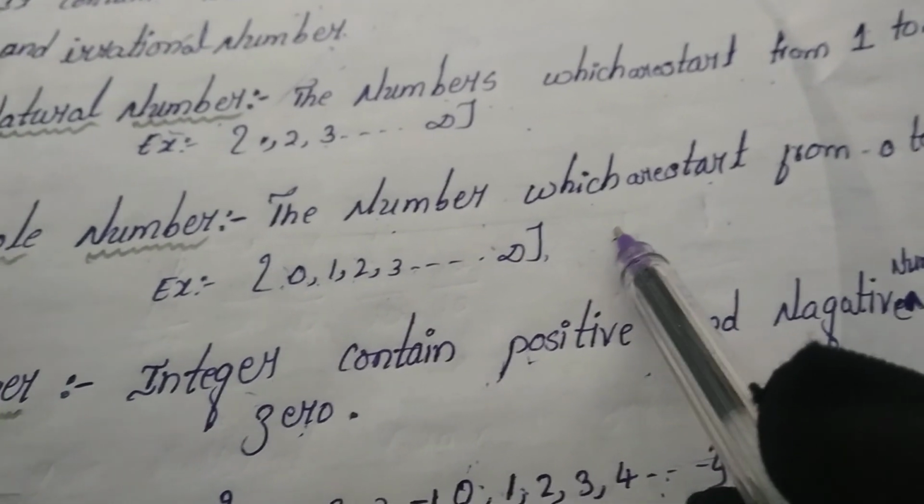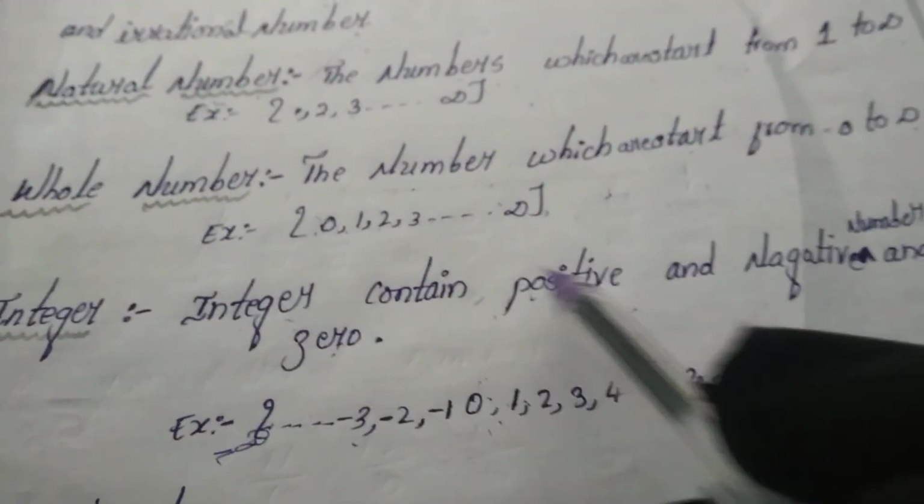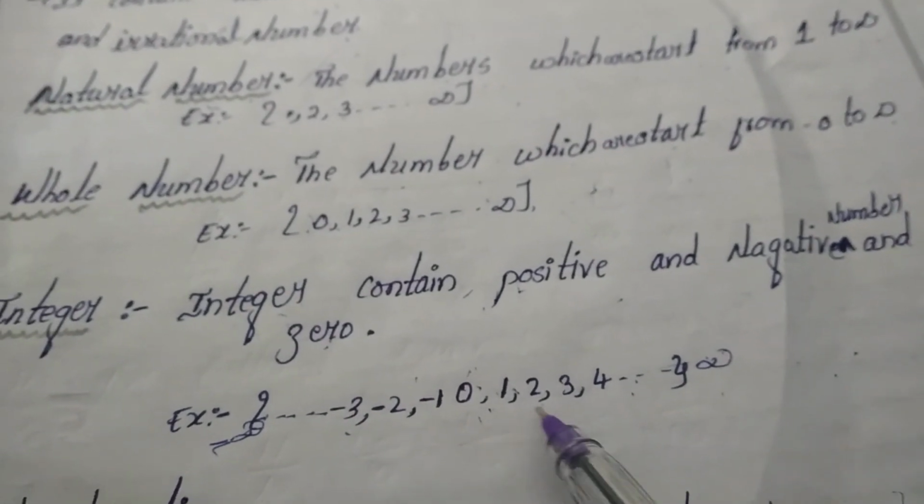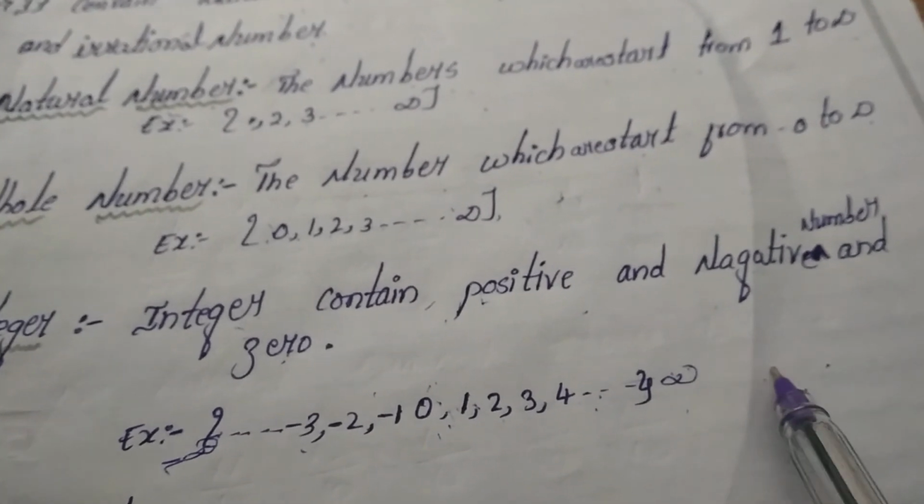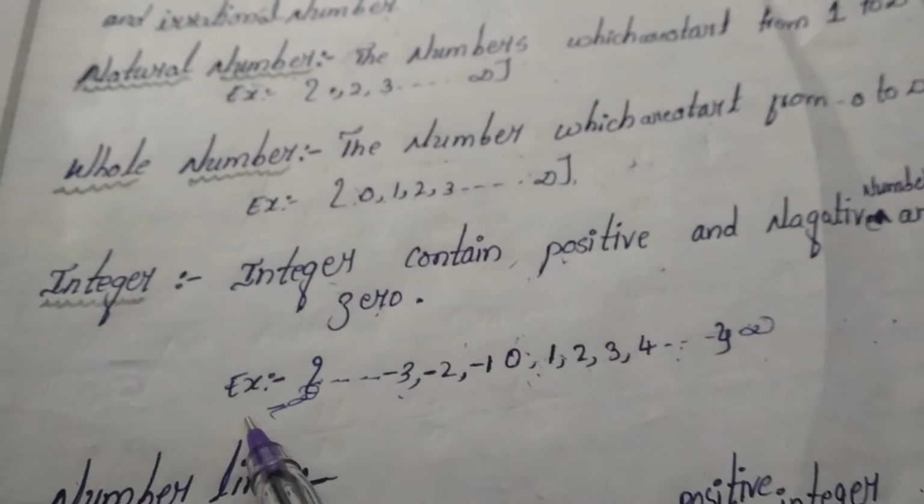This is whole numbers. What is an integer? Integers contain positive and negative numbers and 0. Example: 0, plus 1, plus 2, plus 3, and so on up to plus infinity. Here on the left side is minus 1, minus 2, minus 3, and so on up to minus infinity. This is called integers. Let's move on.